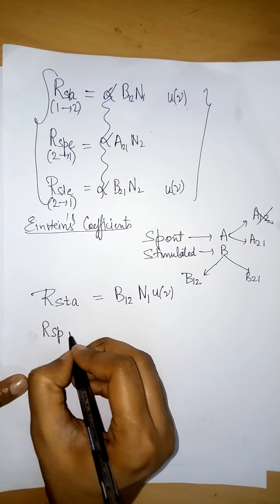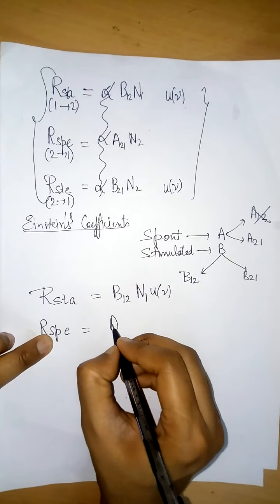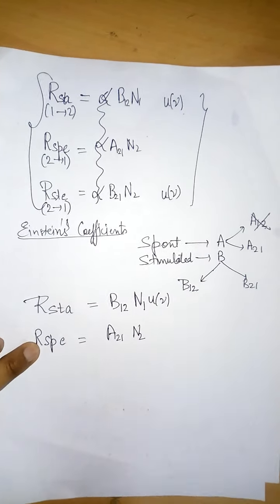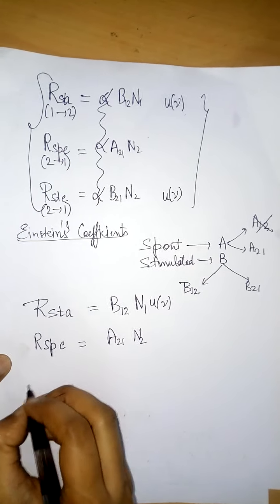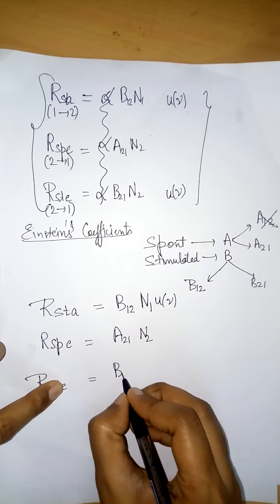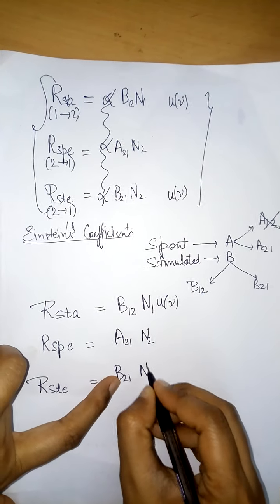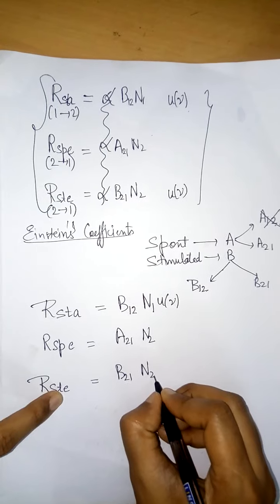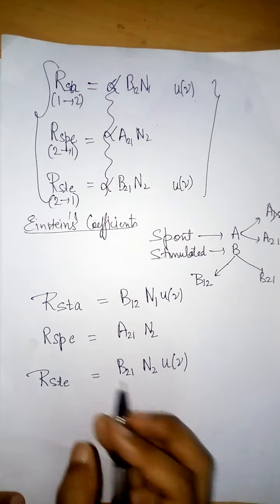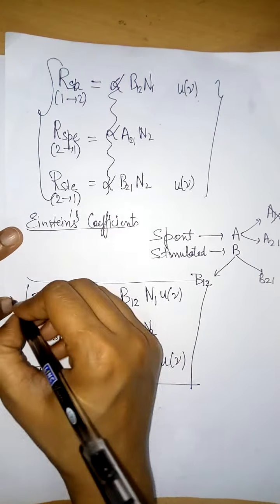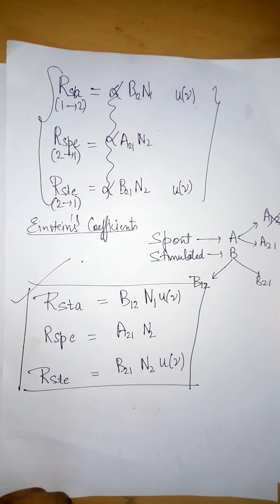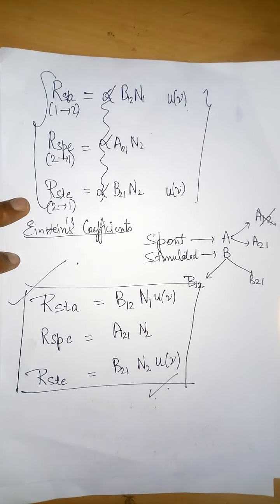Rate of spontaneous emission: spontaneous means A, emission means 2, 1. So 2 is coming first, which means N2, and spontaneous means no need of any external agency. Rate of stimulated emission: stimulated means B, emission means 2, 1. Since 2 comes first, it means N2, and stimulated means we have used an external agency, so we have to mention the energy density of the external source. So these three equations should be clear to you. We will further try to derive a relation from these three equations to understand more about lasers. I think this is clear to you. Thank you so much.